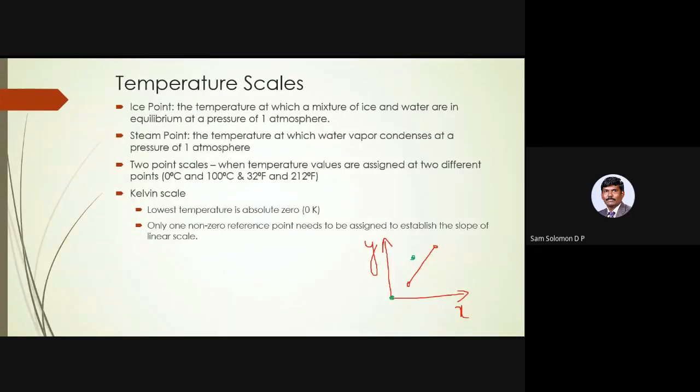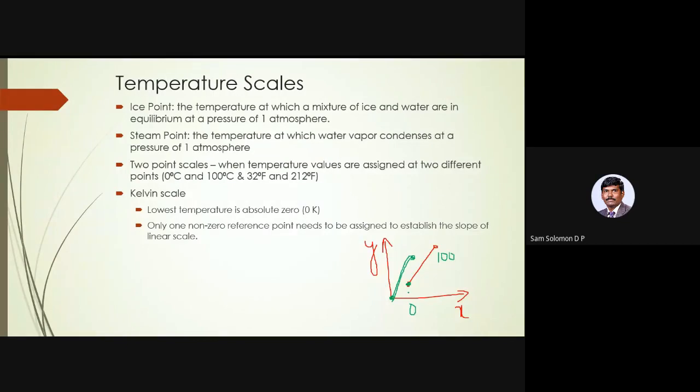So when I say 0 Kelvin is 1 point, I just require only one other temperature. If I have one other temperature, now I will be able to draw a line. So I already have 0 Kelvin, and I require just one more point to establish a temperature scale. In case of your centigrade scale, this is say 0 degree centigrade and this point is 100 degree centigrade. I require 2 points.